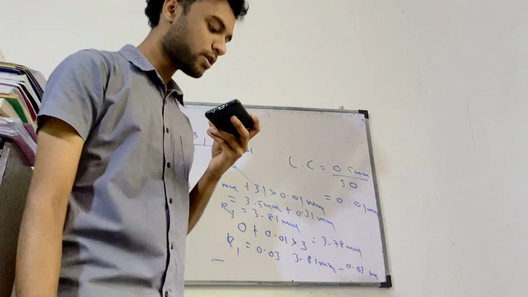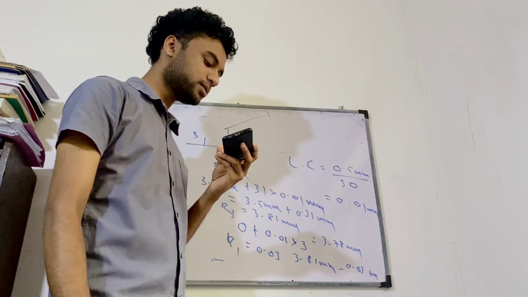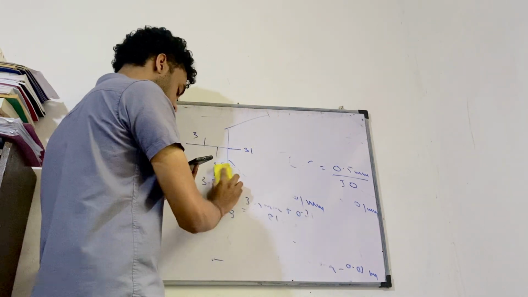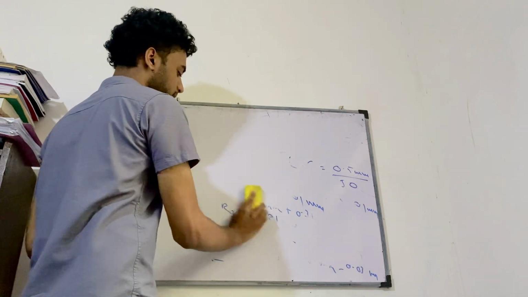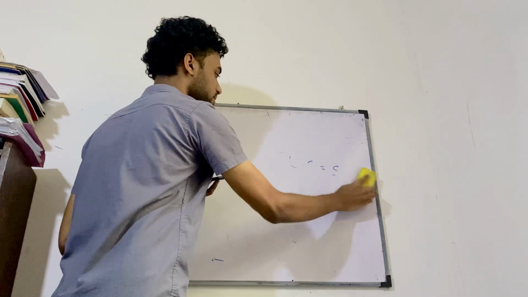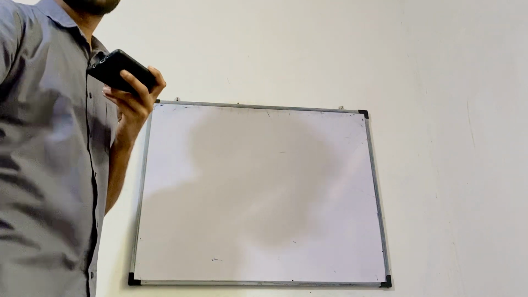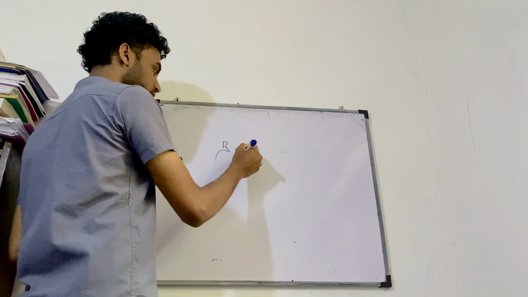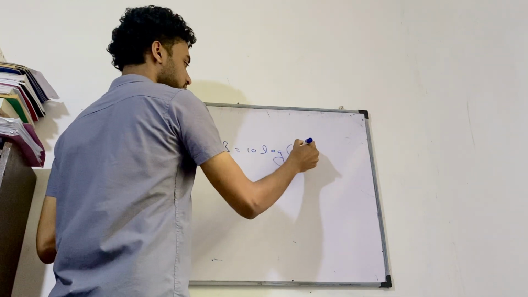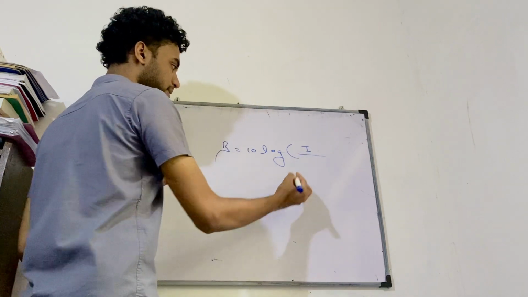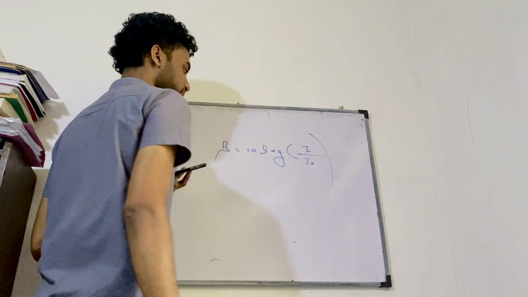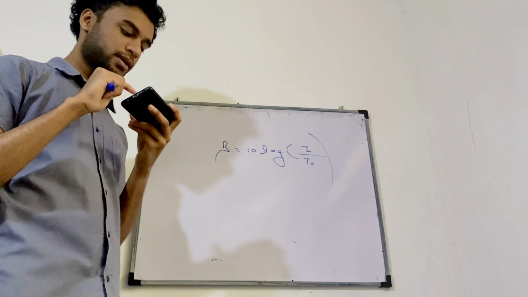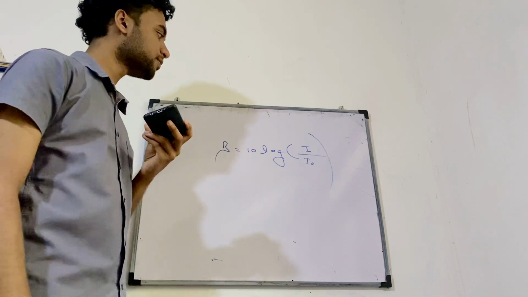The threshold of hearing of a normal human ear is 10 to the minus 12 watt per meter squared. This corresponds to a sound intensity level of what? You know beta, the sound intensity level, is equal to 10 log I divided by I naught. What is I naught here? It is the threshold of hearing.